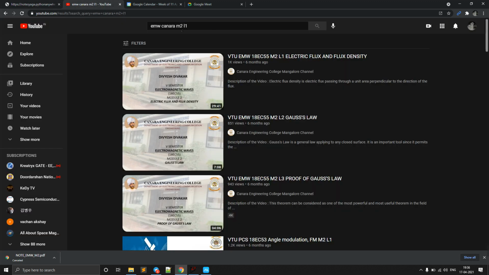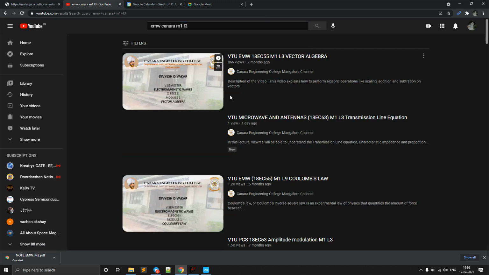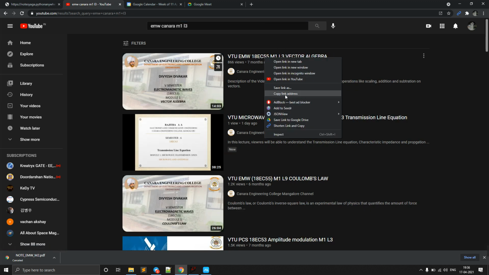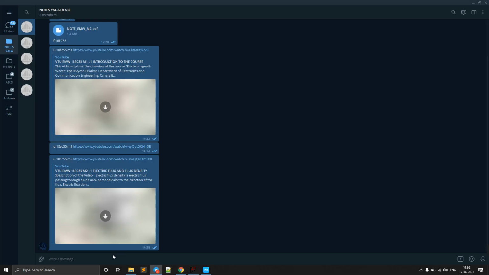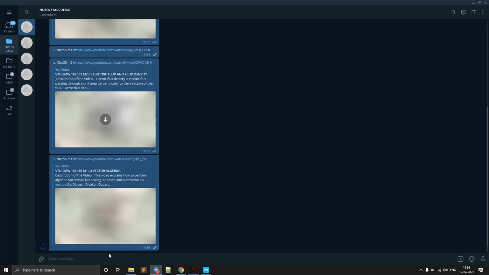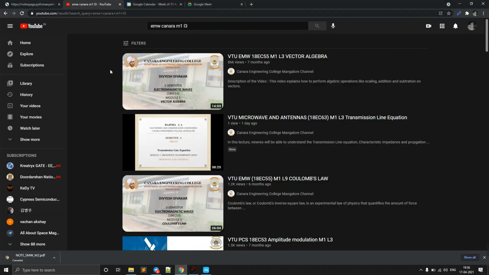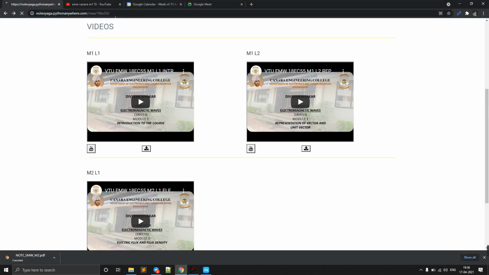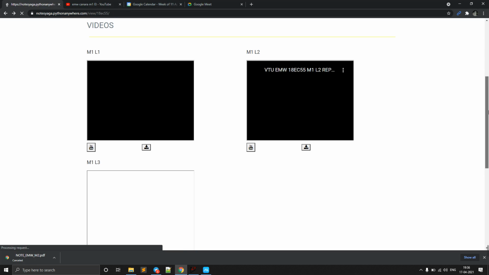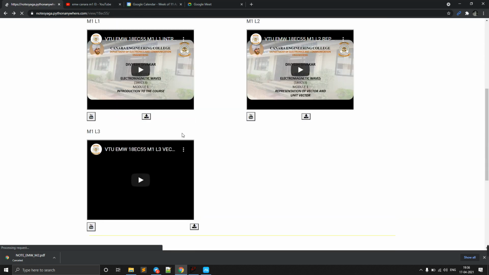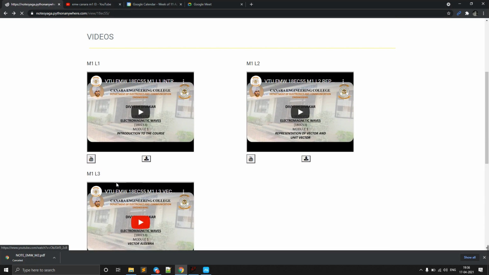So now if you want to check here, I'm just going to go to the M1 and L3, and here I have this M1 and L3, copy link address, and here I just have to send this as /m and no /u. Okay, so this exclamatory mark u, and 18 is C55, the subject name, and M1 and the URL, and click enter. So okay, now it is just sent, and now if we see in this web app, you see now the M1 L3 appears here itself.